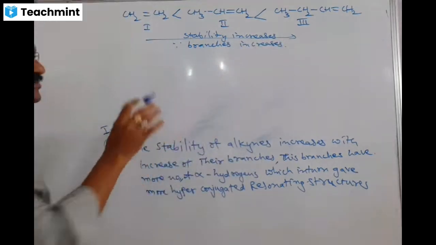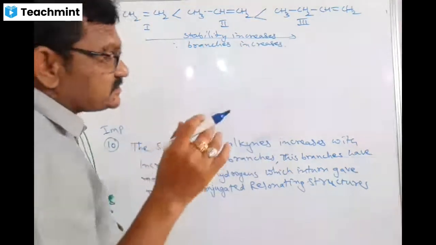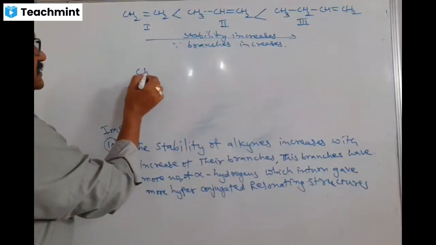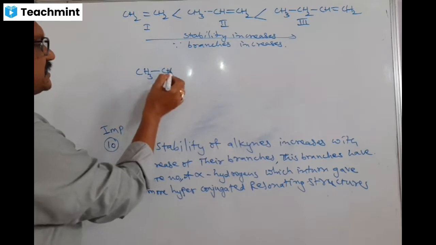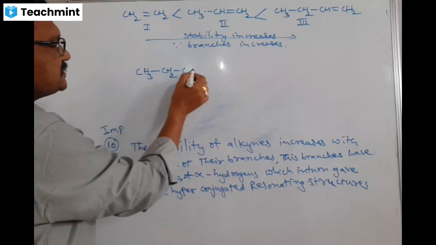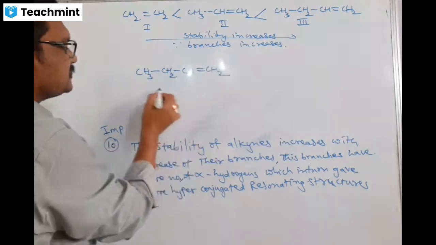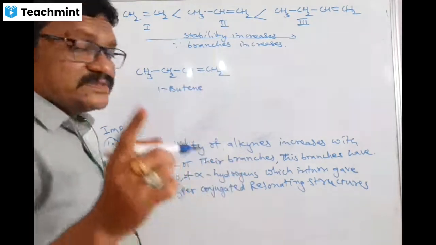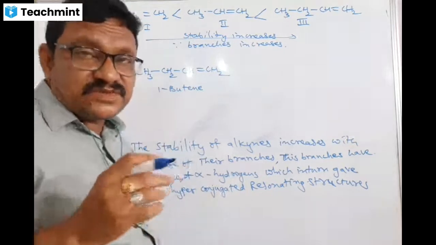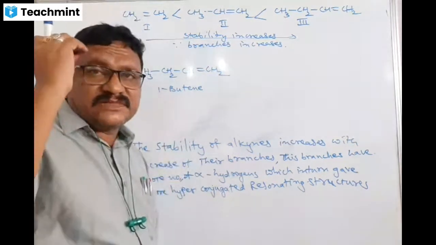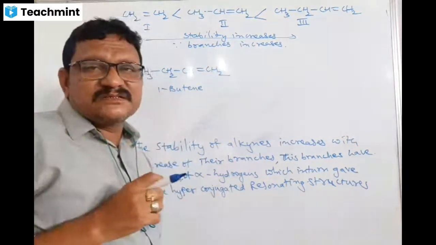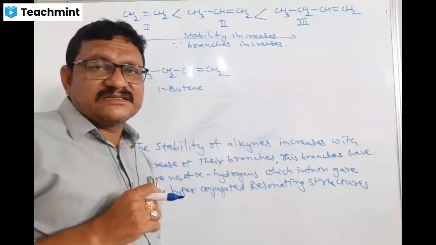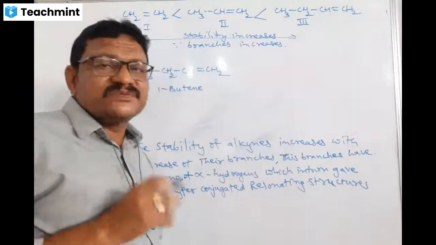Okay. Now I will write another compound, C: CH3CH2CH=CH2. This is one butene. Listen carefully. You are first year intermediate students. You have little mind and little strength to understand, but the subject, organic chemistry, is very heavy and vast, tough to understand, tough to remember.